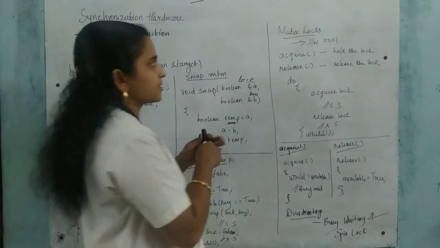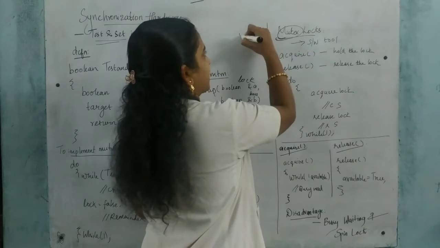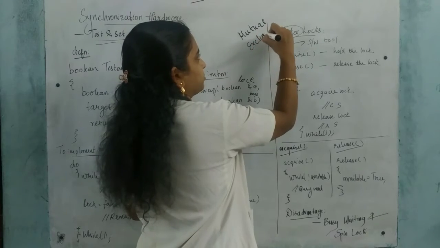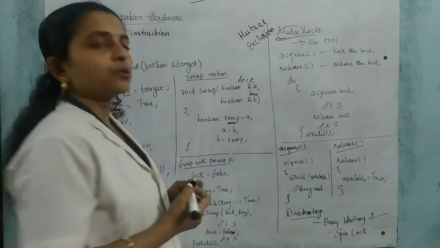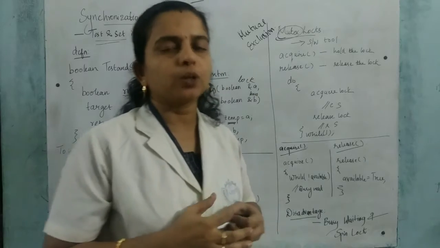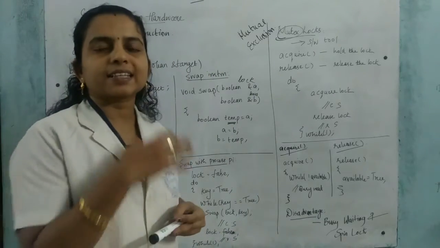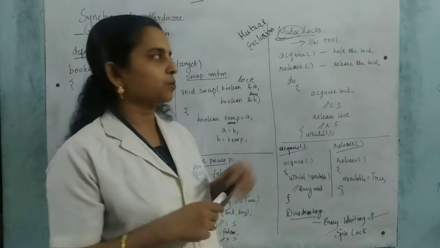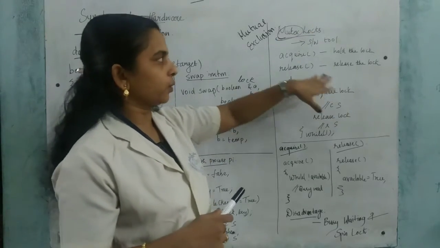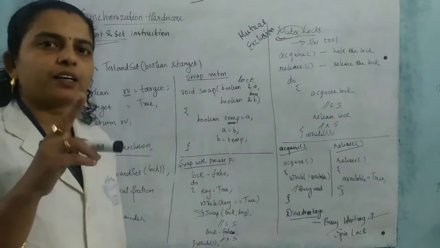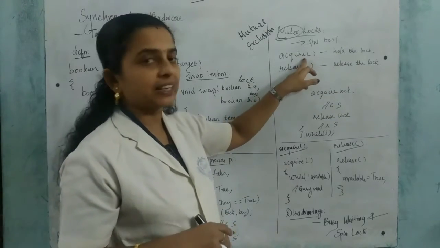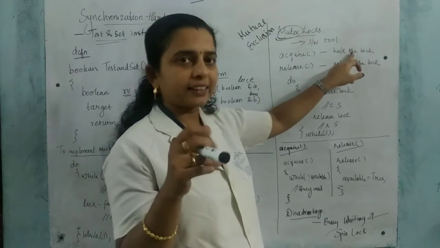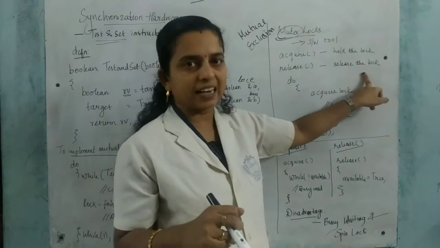So the next we can see about the mutex lock. In mutex, it is mutual exclusion lock. Okay. So it is a software tool. It is another tool used to solve this critical section problem, and to overcome the race conditions we are using these mutex locks. Okay, this is a software tool. And here we have two methods. The first one is acquire, and the second one is release. Acquire is to hold the lock, and release is to release the lock.